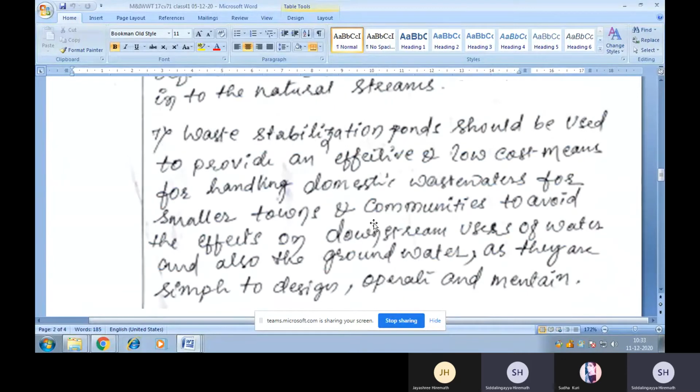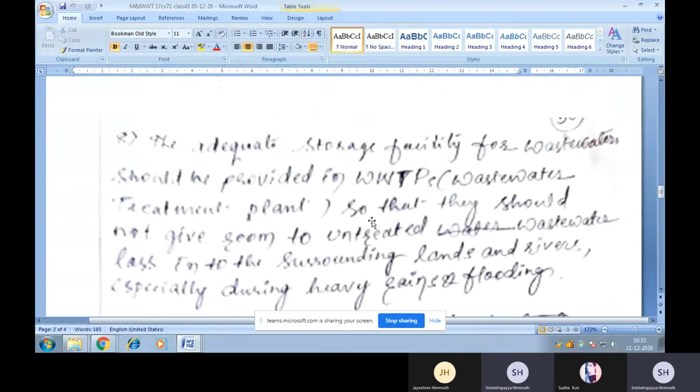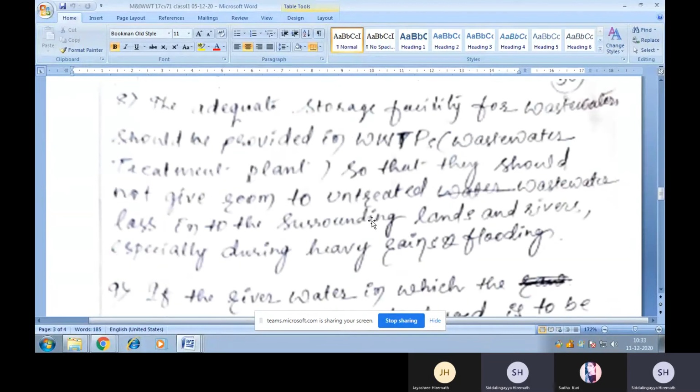So this is the principle about the usage of low-cost treatment methods for sewage and industrial wastewater. Eighth one, I can say the adequate storage facility for wastewater should be provided in wastewater treatment plants, that is WWTPs, so that they should not give room to untreated wastewater loss into the surrounding lands and rivers, especially during heavy rains and flooding.